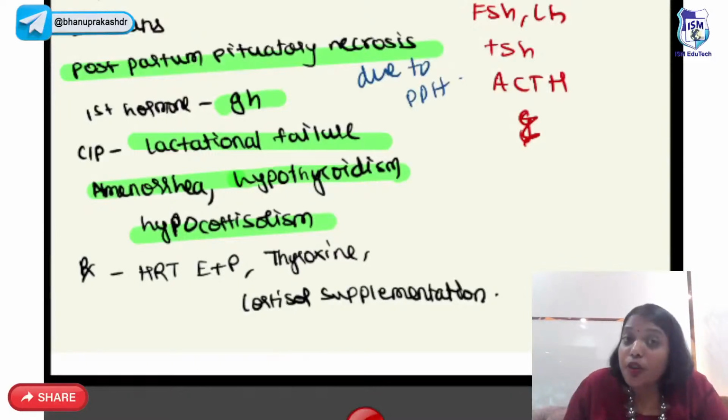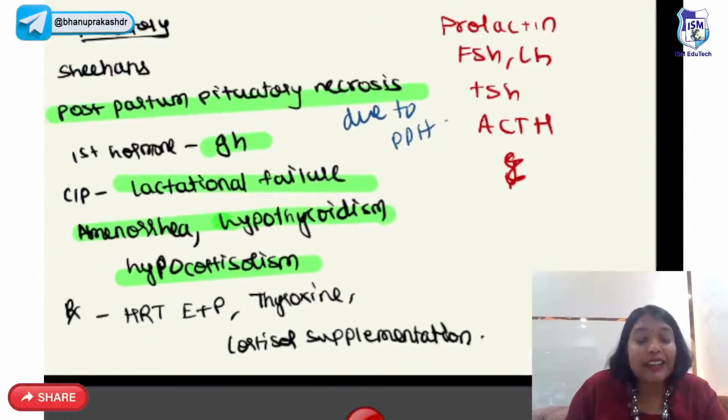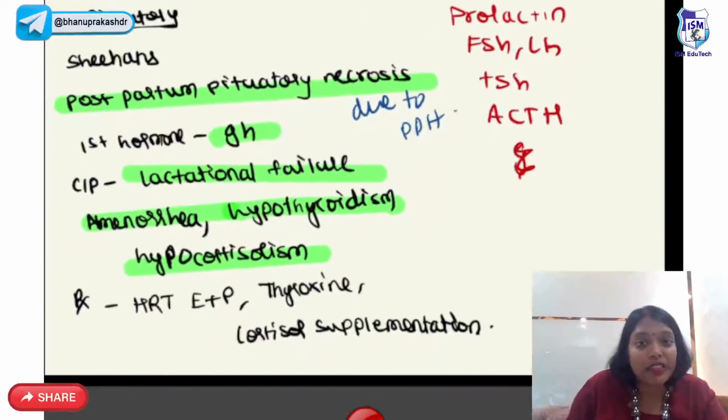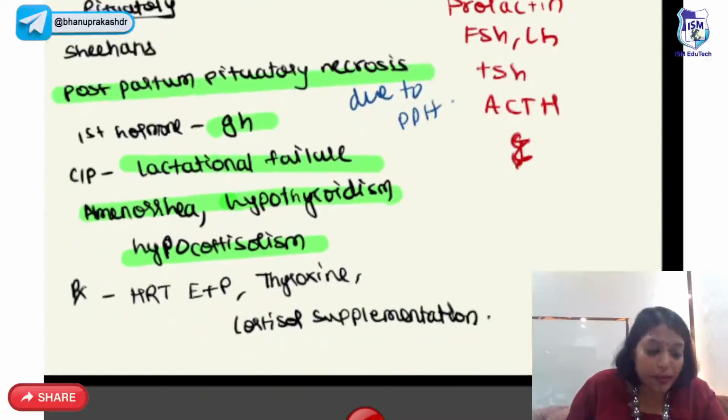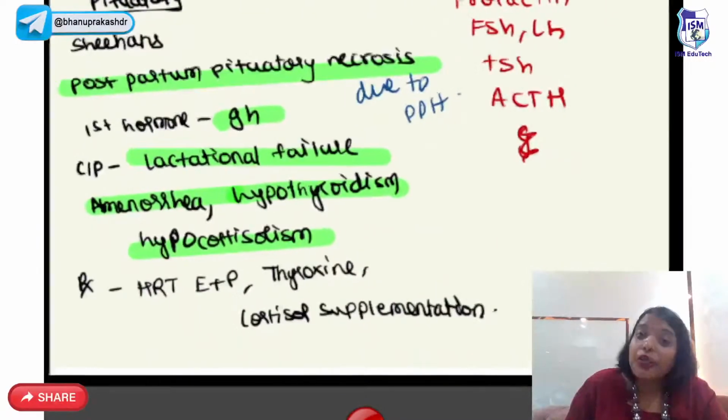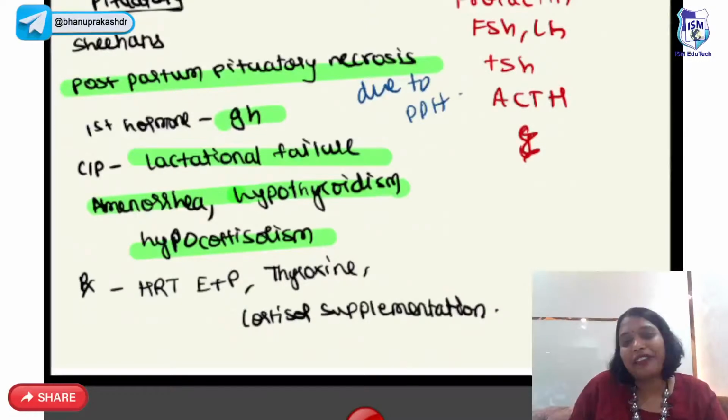First hormone which is lost is growth hormone. Followed by the clinical picture, we mainly have the lactational failure, amenorrhea, hypothyroidism and hypocortisolism. So all the anterior pituitary hormones are lost: prolactin, FSH, LH, TSH, ACTH. So treatment will be hormone replacement therapy with estrogen and progesterone. You give thyroxine and you supplement them with cortisol.